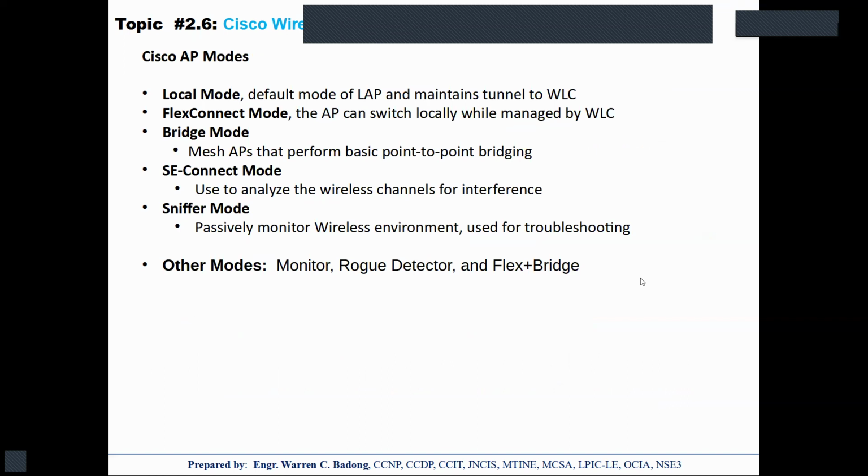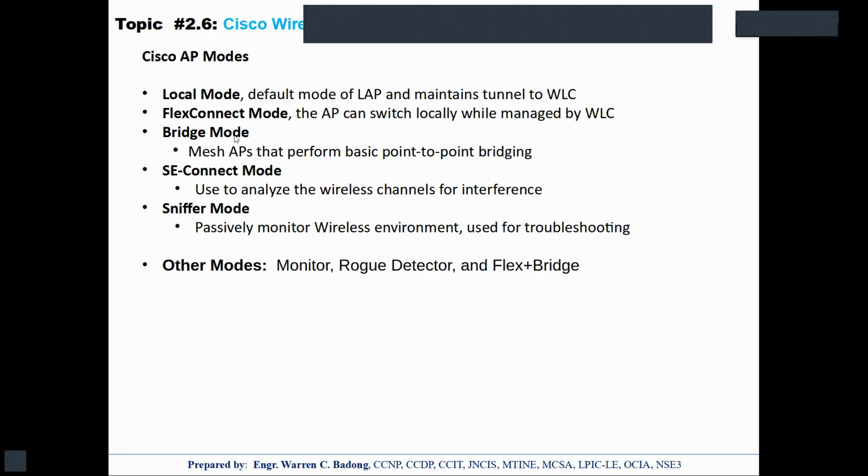So these are the different Cisco AP modes. I have already discussed FlexConnect. So when the AP is in local mode, normally this is the default of a lightweight access point, in which the AP is communicating with the WLC through the CAPWAP tunnel.